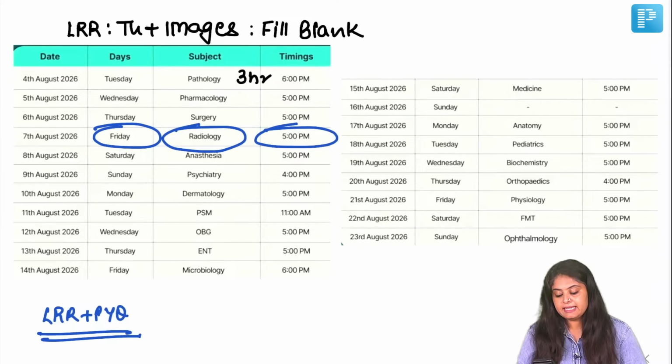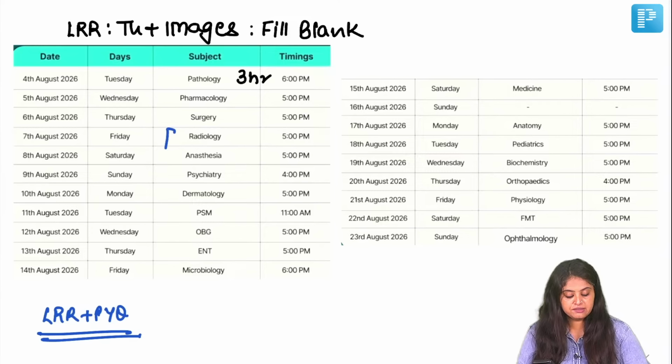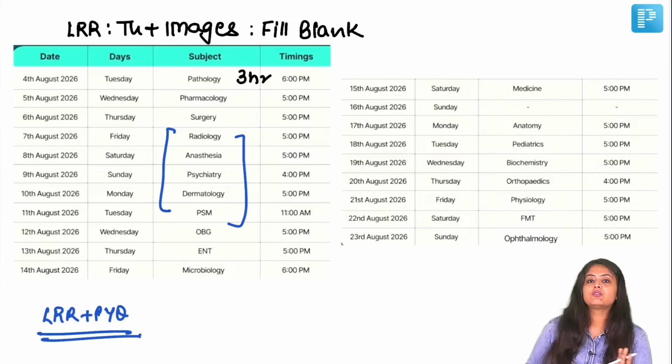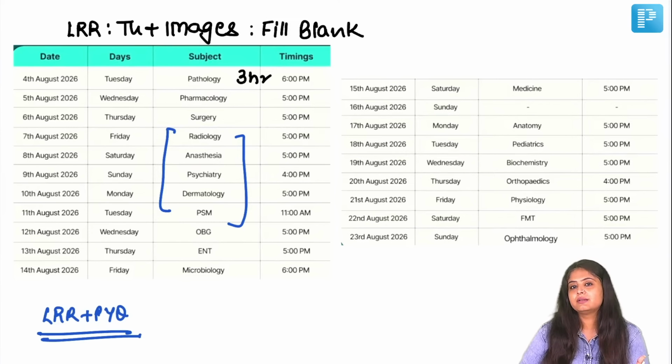It's becoming lengthy for short subjects. Haan, so for short subjects LRR is the best thing to do actually. You know, for medium and lengthy subjects, LRR cannot cover everything, but for short subjects, it covers roughly 95%, because anyway, you want to study them in 2 to 3 hours, and that's the best thing that you can do with LRR.